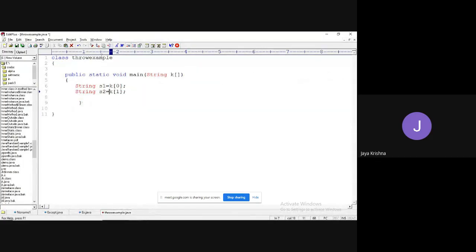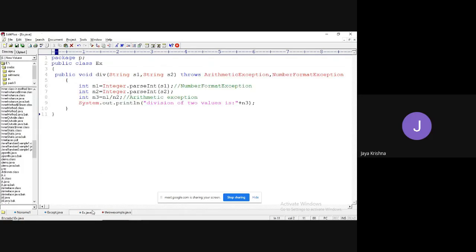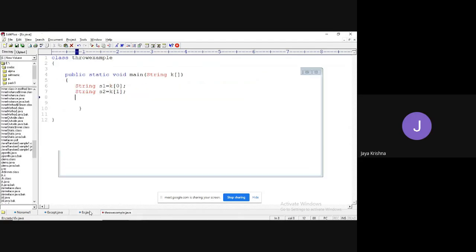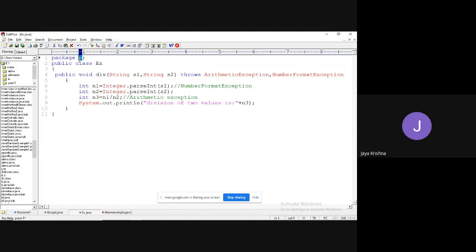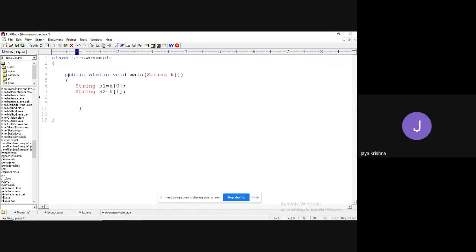Now this throw example. Here I am trying to read two values from the command line arguments. As I am going to work with the concept of packages, I am going to call the division method of the Ex class. The Ex class is available in which package? P package. So I need to import that class specifically.